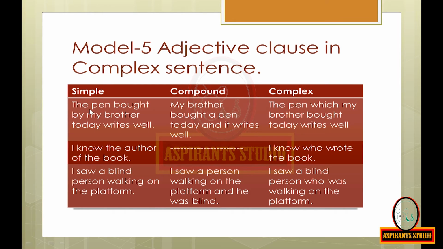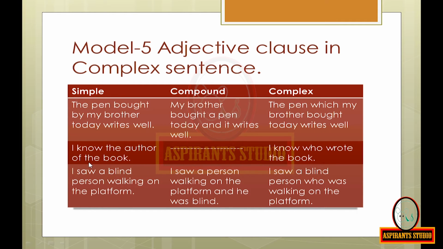Look at the simple sentence: The pen bought by my brother today writes well. The compound sentence is: My brother bought a pen today and it writes well. The complex sentence is: The pen which my brother bought today writes well.